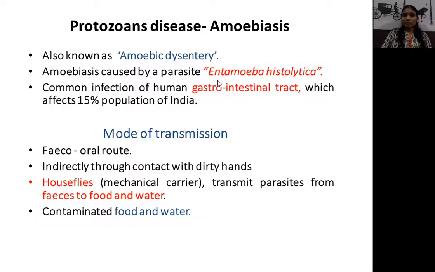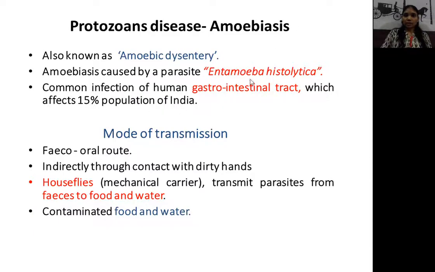The name of that parasite is Entamoeba histolytica. Remember that name, Entamoeba histolytica. Entamoeba histolytica belongs to the protozoan phylum. That's why amoebiasis is a protozoan disease. So the parasite is Entamoeba histolytica, but where is it found, or where does it infect the human body?